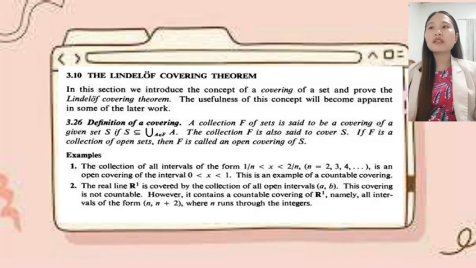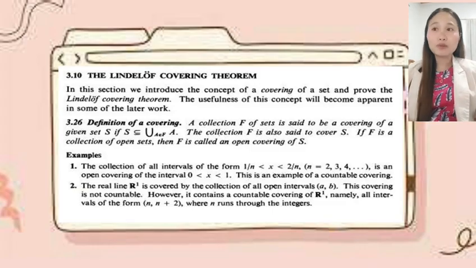Second example, we have the real line R^1 covered by the collection of all open intervals (a, b). This covering is not countable. However, it contains a countable covering of R^1, namely, all intervals of the form (n, n+2), where n runs through the integers.